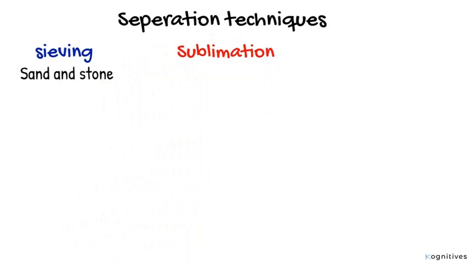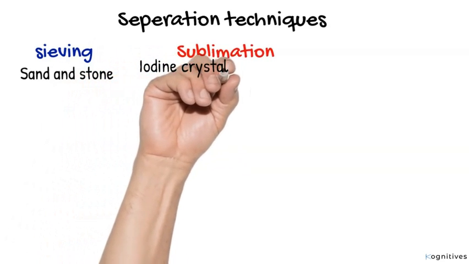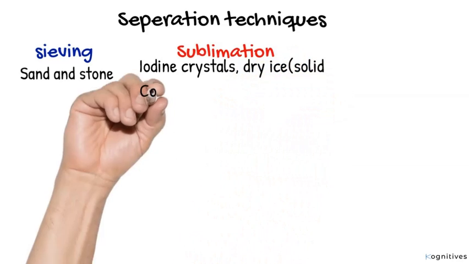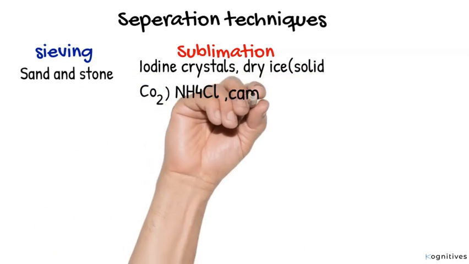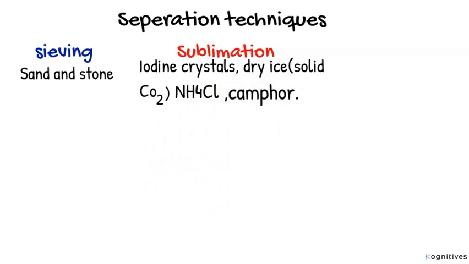Secondly, sublimation is a technique that is used to separate a substance that can change from solid directly to gas from other solids. Substances that can change from solid directly to gas without passing through the liquid phase are called sublimates. And these substances include iodine crystals, dry ice or solid CO2, ammonium chloride, camphor, and naphthalene.